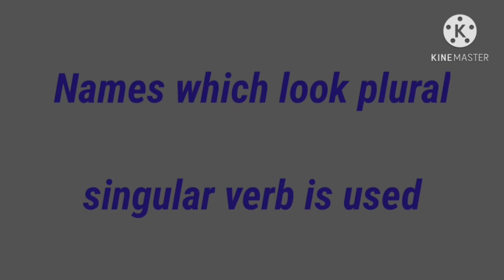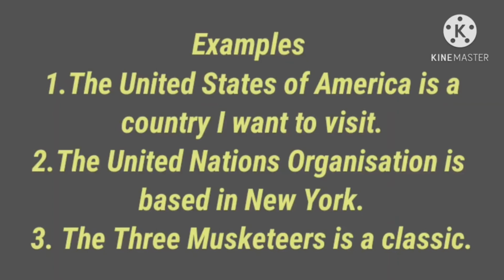Examples: the United States of America is a country I want to visit. So the singular verb is used. The United Nations organization is based in New York, and the singular verb is used.